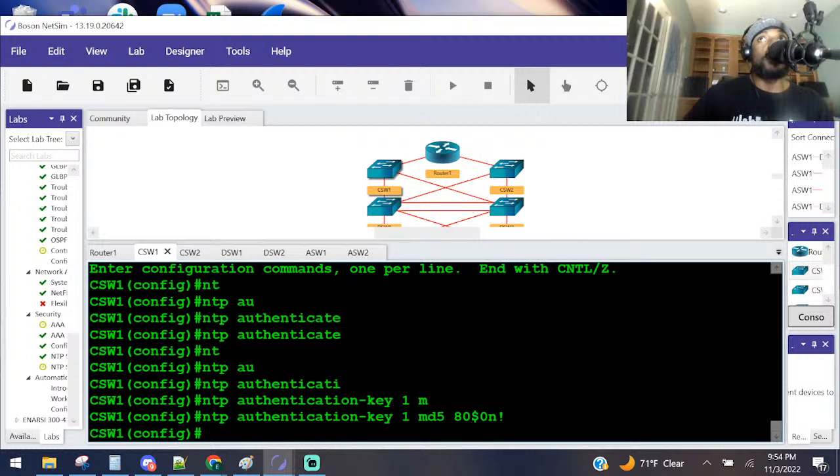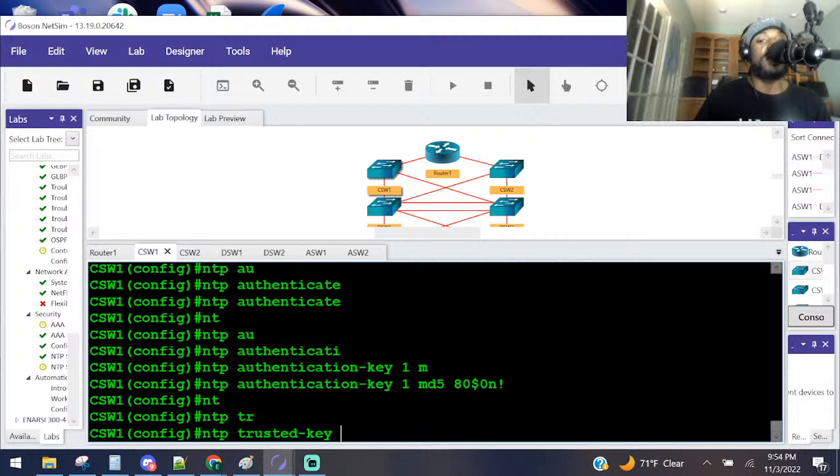What will CSW1 do with NTP packets that claim to be from router 1 but that do not use the trusted key? That's the keyword there. You see what I did there? Key. Basically, we have to do the NTP trusted key feature, I believe. Yes, NTP trusted key.